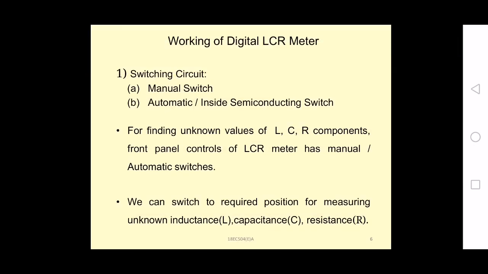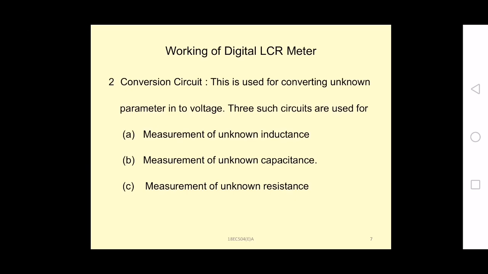So this is about the switching circuits. And next one is conversion circuits. So this conversion circuit is used for converting the unknown parameter into voltage. So conversion circuits will convert the unknown parameter, that may be unknown inductance, capacitance or resistance, into